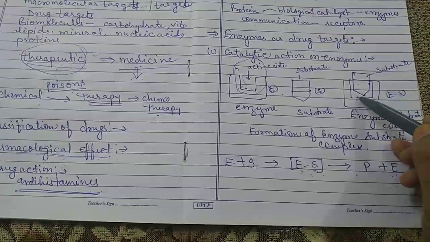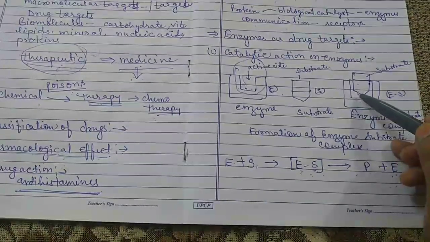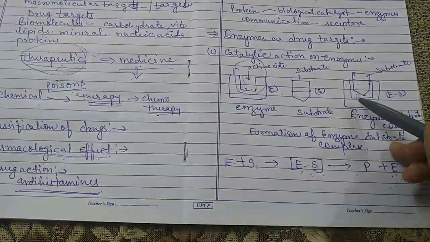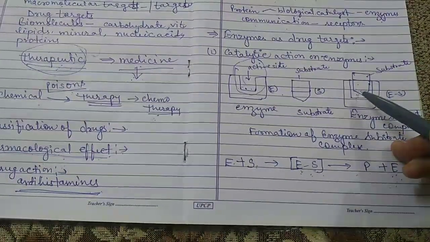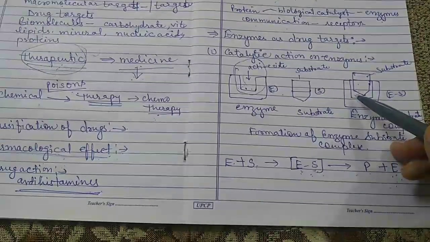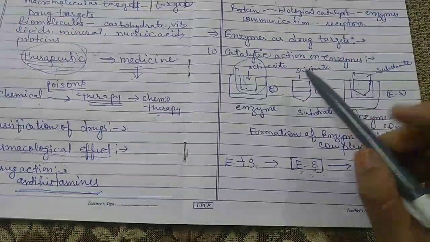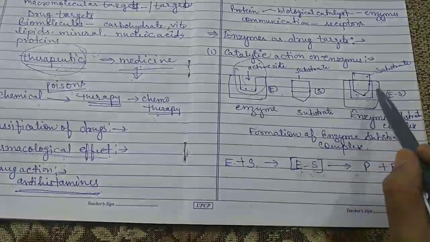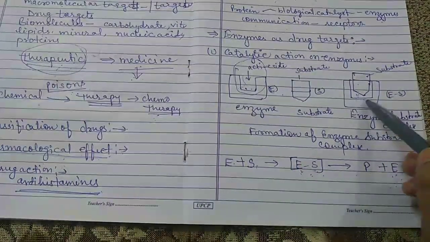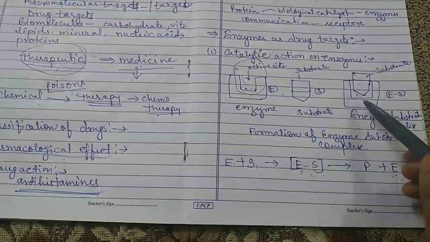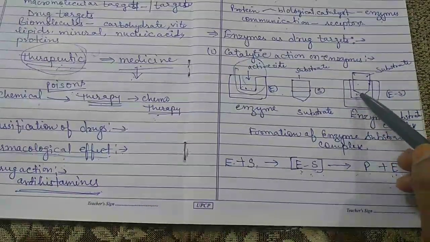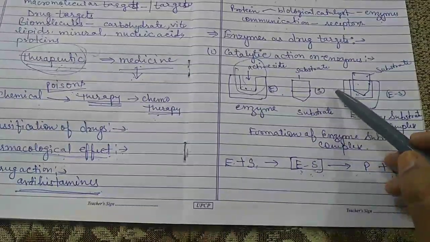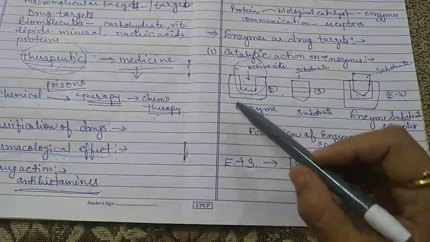So this interaction between the substrate and the enzyme may be because of hydrogen bonding, or ionic bonding, or van der Waals interaction. These bonding interactions must be strong enough to hold the enzyme and the substrate together in the complex, and weak enough to enable the release of the product from the complex. So what exactly happens?